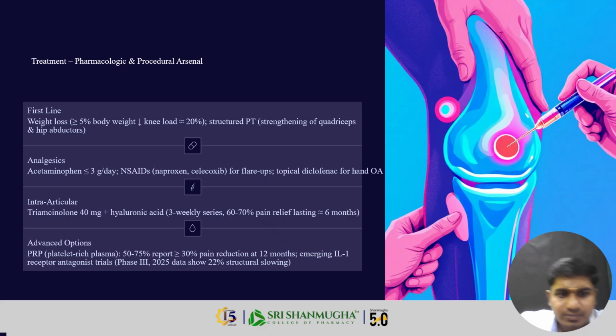Next is the advanced option. What does the advanced option mean? Platelet-rich plasma. This is an advanced option used in osteoarthritis. So these are the pharmacological and procedural arsenal for treatment. First-line drugs are the NSAIDs, meaning paracetamol, celecoxib, naproxen and diclofenac. And intra-articular means triamcinolone and hyaluronic acid. These drugs are used for osteoarthritis.